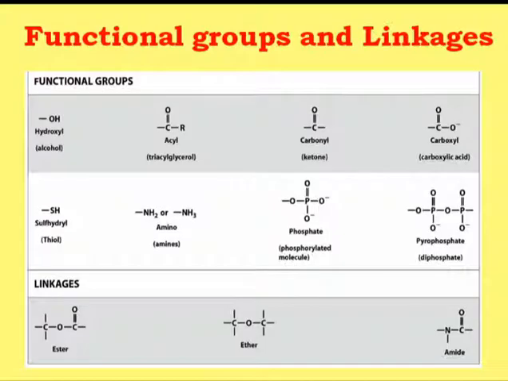For example, if you have the aldehyde and alcoholic group, they can form the glycosidic linkage. Suppose you have the amino group and the aldehyde group, they are going to form the Schiff base. So this kind of knowledge is very much essential in order to find out which kinds of interactions are going on within the different functional groups to produce the different kinds of linkages. Because ultimately these linkages are responsible to hold the biomolecule, suppose if it is a polymer, together, and they are responsible for the proper configuration of the biomolecules.